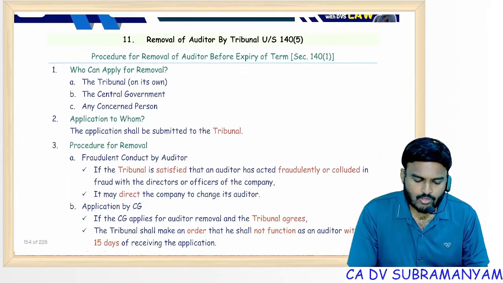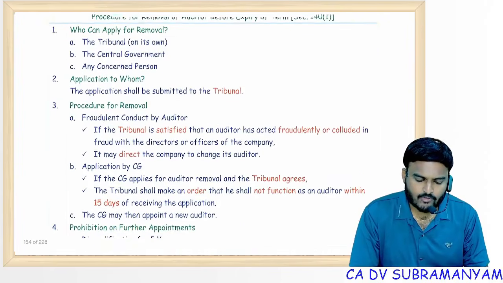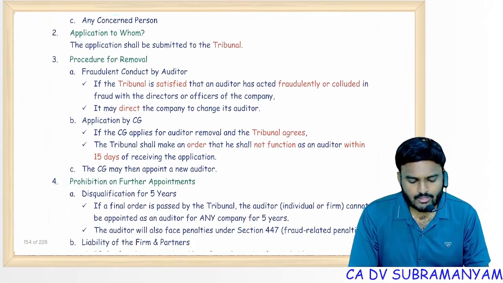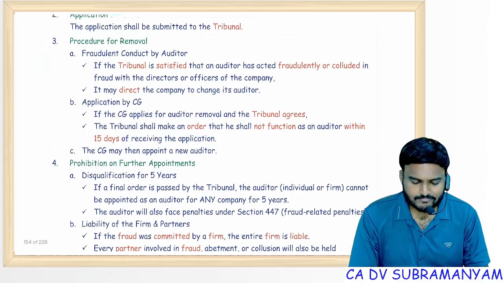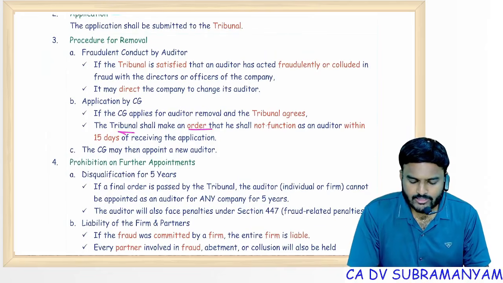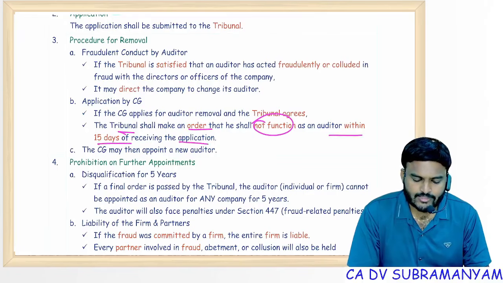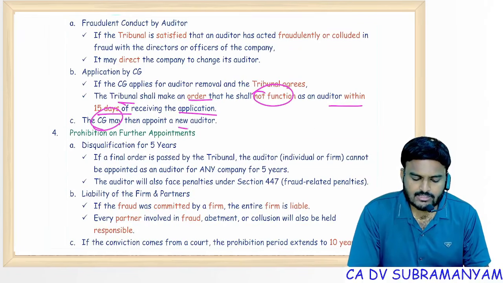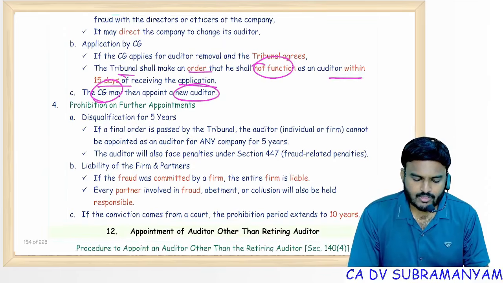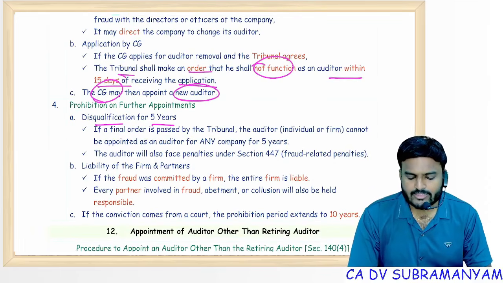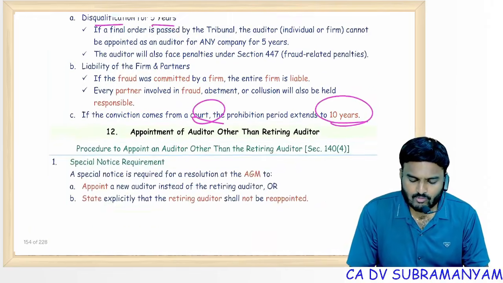Removal of auditor by the tribunal. Yes, if auditor is negligent, tribunal may remove the auditor. Tribunal shall make an order that auditor shall not function as an auditor within 15 days of receiving the application. CG then appoint new auditor. Disqualification 5 years, I told you. Convicted by tribunal, 5 years disqualification. Convicted by the court, 10 years disqualification.